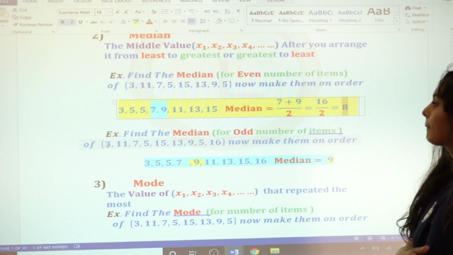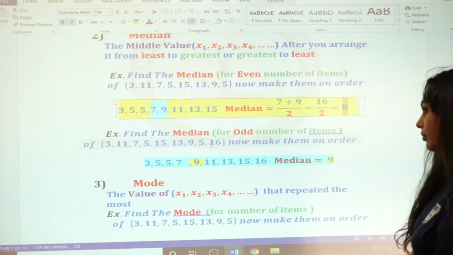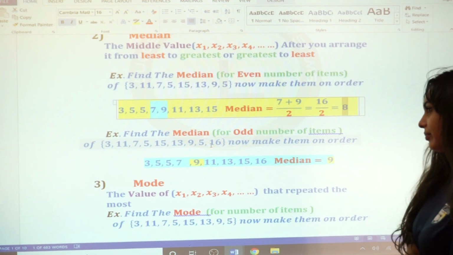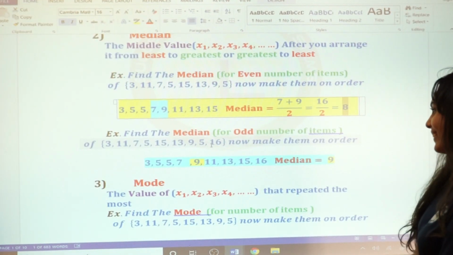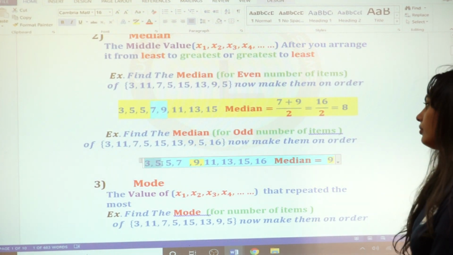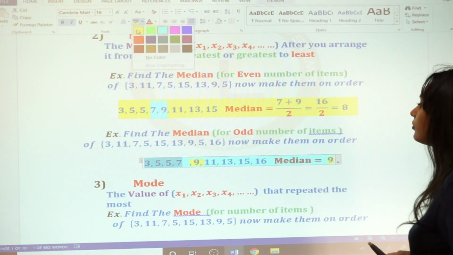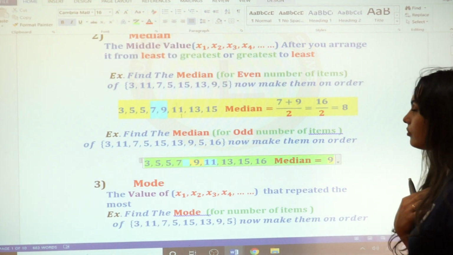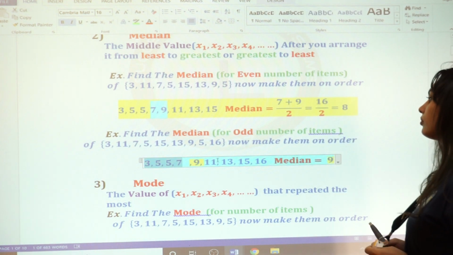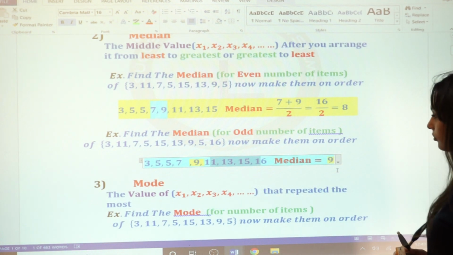Look here, count how many numbers. 1, 2, 3, 4, 5, 6, 7, 8, 9. 9 numbers. We delete 4 from here and 4 from the other side. We're lucky when we have odd numbers. Left only 9. That's my median.